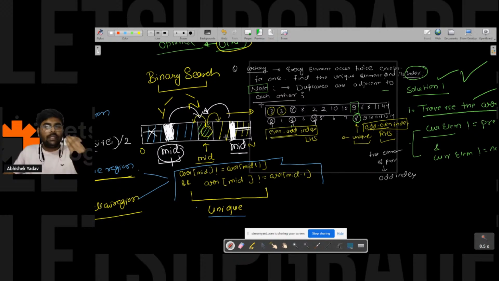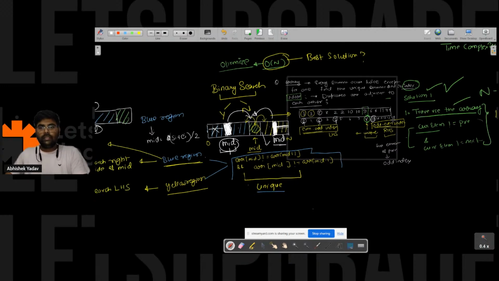Now how will I come to know whether the midpoint I am getting is in the yellow region, the blue region, or the green region? For the green region I have written the case. Now I have to write the case for the blue region. What I have observed is that the first element of the pair is present at an even index in the left hand side part, that is in the blue region. Similarly, in the yellow region, the right hand side part, the first element of the pair is present at an odd index. Okay, so let's write the code now and you will get a clear understanding.